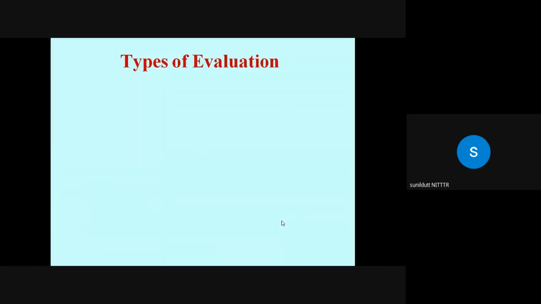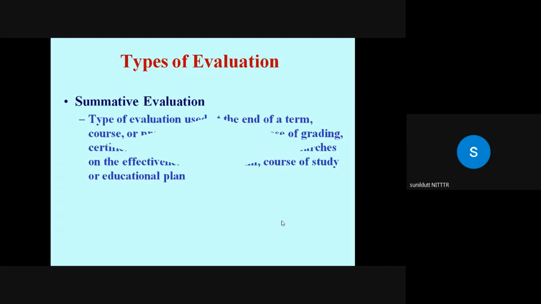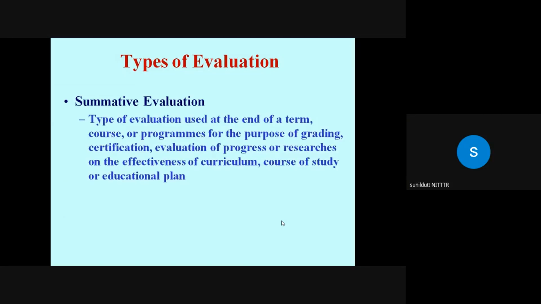Then comes the summative evaluation. So from the title itself, it is clear that this type of evaluation tells whether and how much students have learned. So this type of evaluation is used at the end of a term, or end of a course, or end of program, even end of a lecture. That is, after you have finished your lecture, before leaving the classroom, you are required to ask 2-3 questions pertaining to the chapter you have covered in today's class.